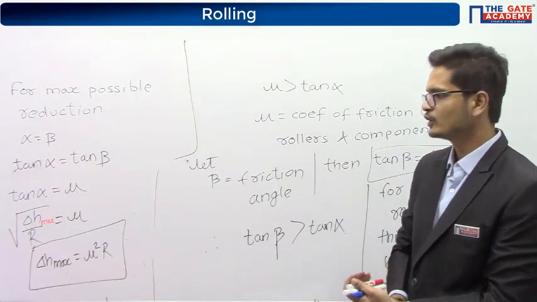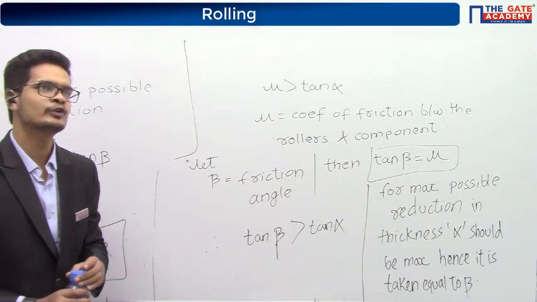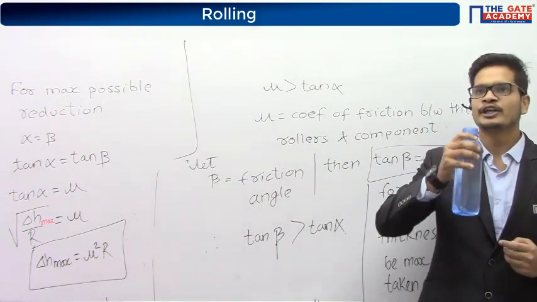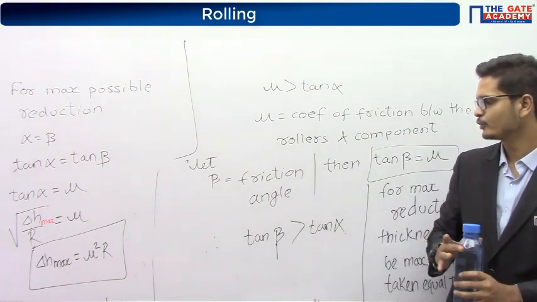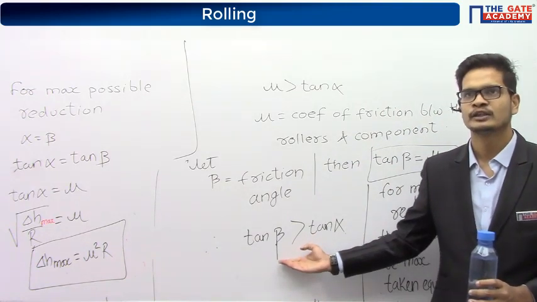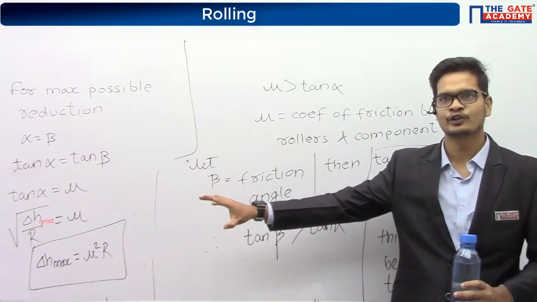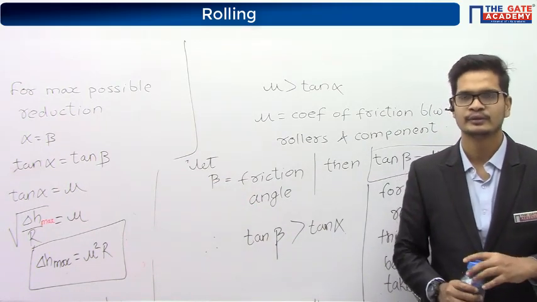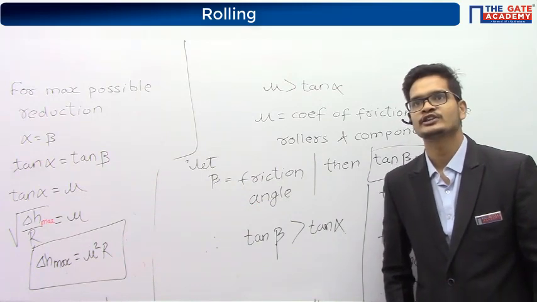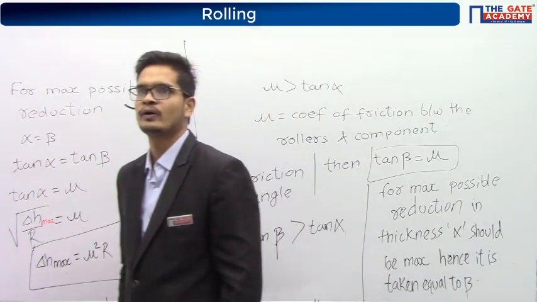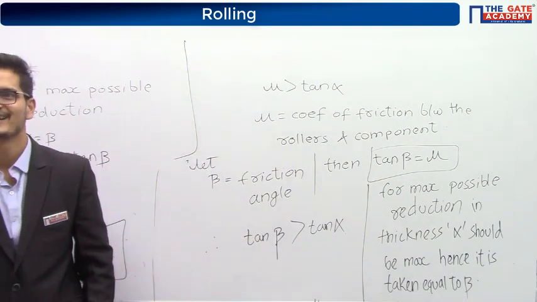But the component will not move. According to that expression, the component should not move. But here we are approximating alpha to be equal to beta. Okay, so there will be motion. We are not making it exactly equal to beta, we are approximating it. If alpha is slightly smaller than beta, it will move, very, very slowly.